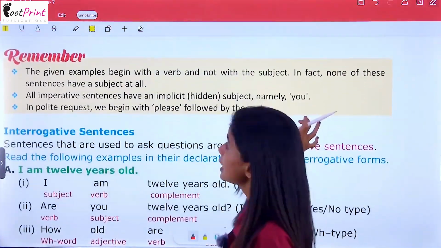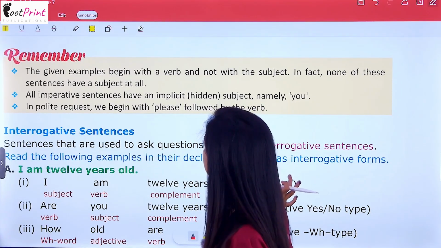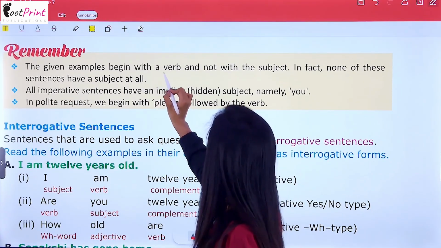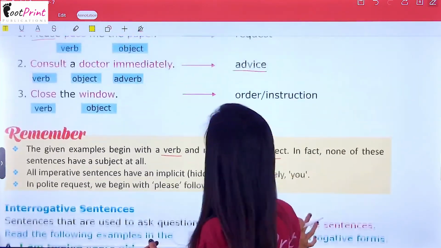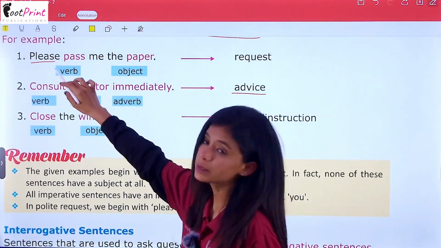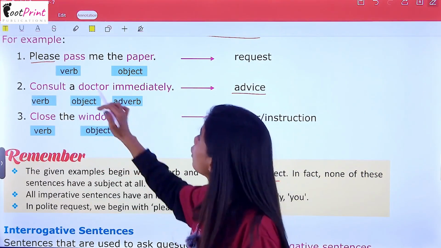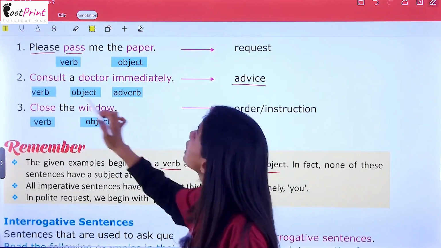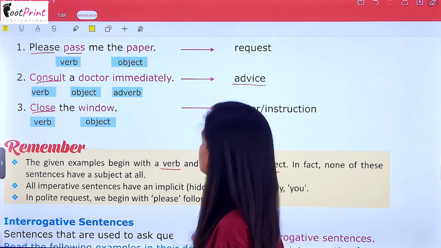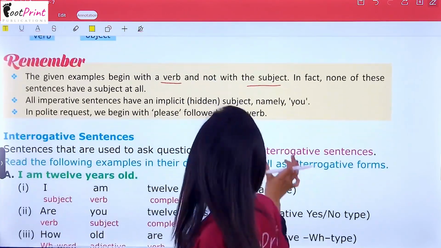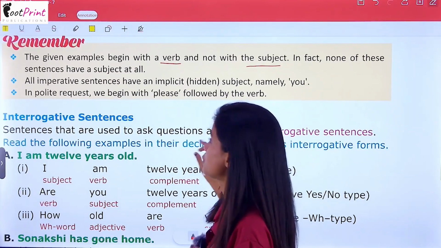So, let's see which are the points that you have to keep in your mind. These examples begin with a verb and not with the subject. Please, pass, consult and close. These are the verbs, right? And they do not start with a subject.